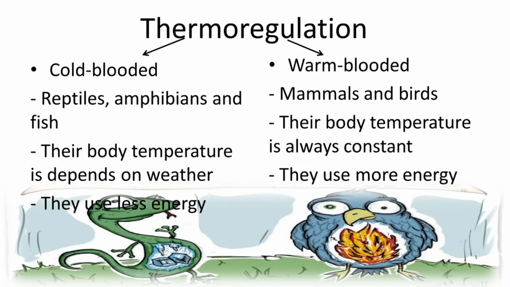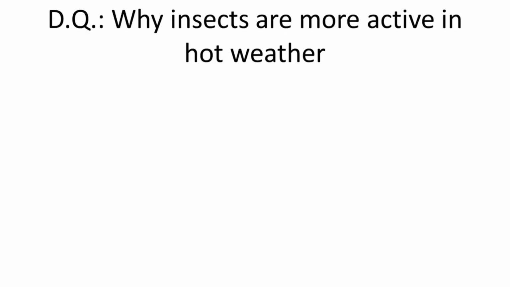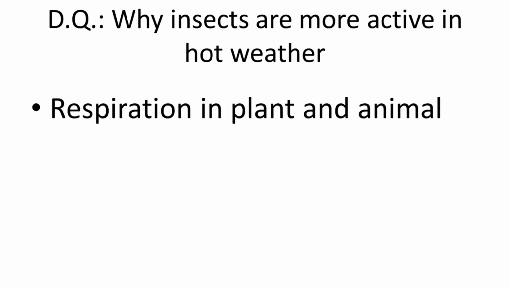Warm-blooded organisms use more energy to control their body temperature. Okay, let's talk about plants and animals. Why are insects more active in hot weather? Have you ever wondered that you can meet flies only in summer? The answer is because of respiration.